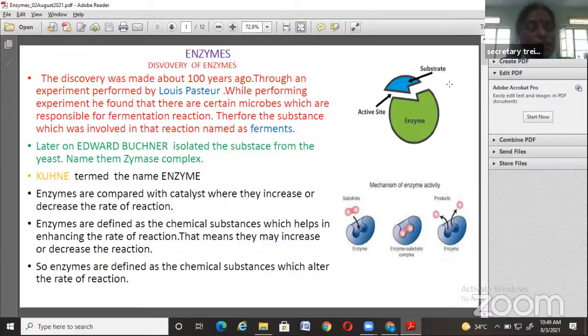Enzymes are chemical substances which help in enhancing the rate of reaction. That means they may increase or decrease the reaction.